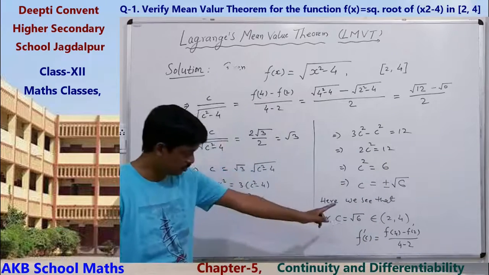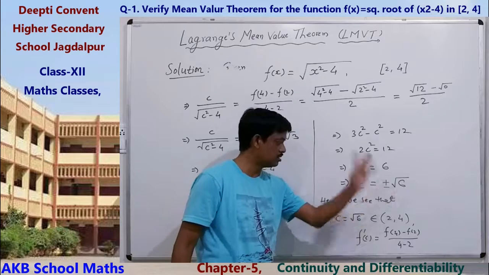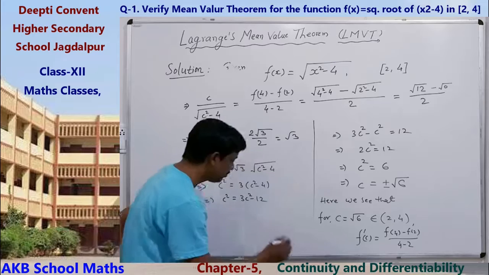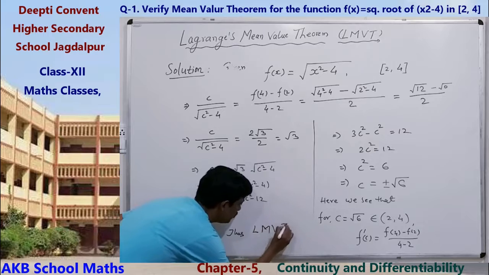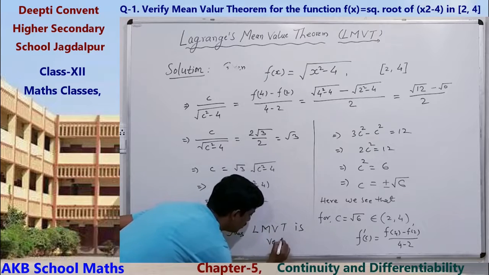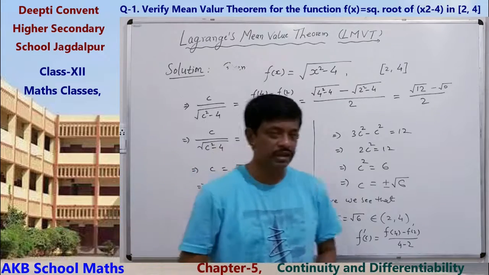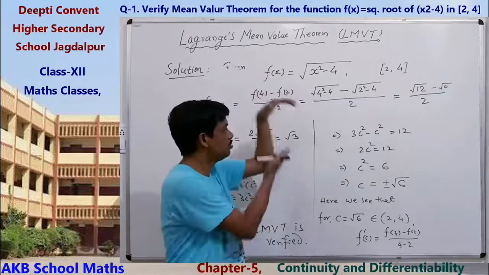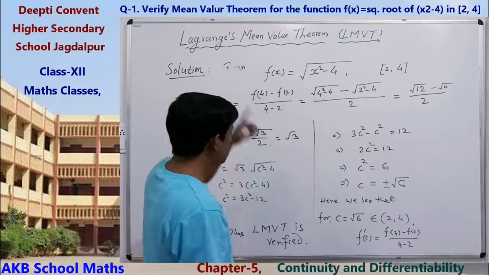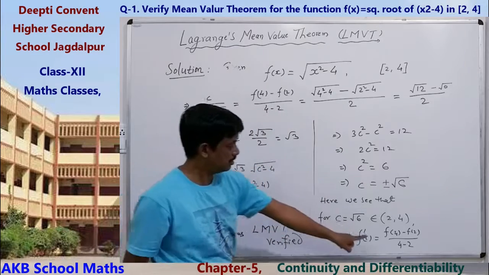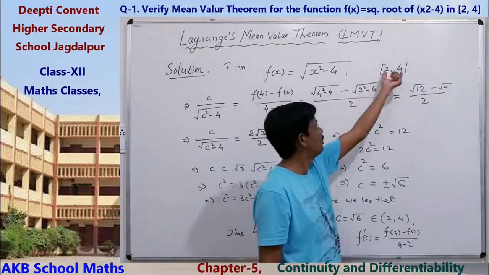The condition is satisfied, because from this condition we found the value of c. So Lagrange mean value theorem is satisfied. Thus, Lagrange mean value theorem is verified. This is the technique of verification: first test the two conditions; if they are satisfied, then using this relation, find the value of c, which must be in the open interval. Clear?